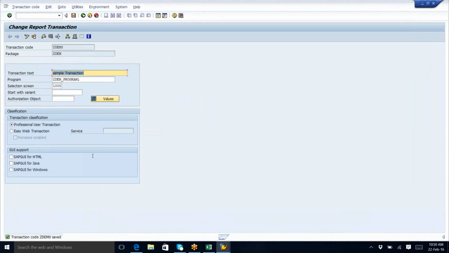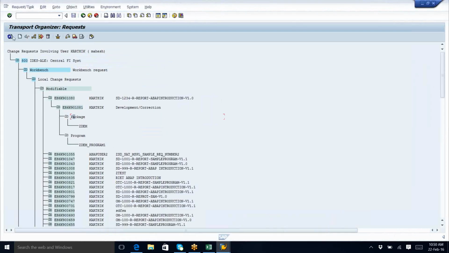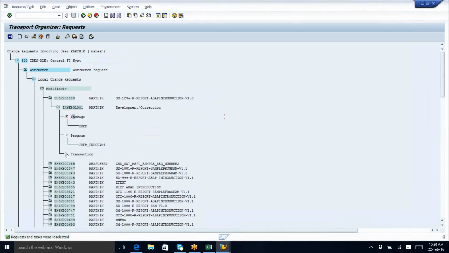Now what do we do? You can see in the transport organizer. Just refresh it. Actually, hello. Yeah, hello. One minute. Actually, I am on the same create report transaction page. Okay, fine. Just rejoin, Nandita. Nandita is better. I'll wait. Okay. Let me dismiss you.